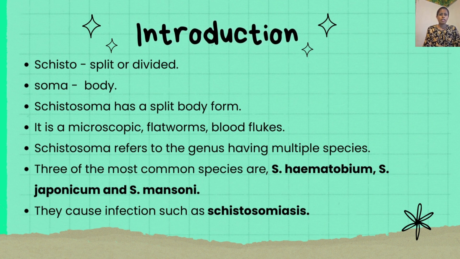It has some particular features: it is microscopic. They are flatworms and blood flukes, called blood flukes because they use the host's blood as a food source. Schistosoma refers to the genus, and it has three most common species, which are Schistosoma haematobium, Schistosoma japonicum, and Schistosoma mansoni. These three common species cause schistosomiasis in humans.